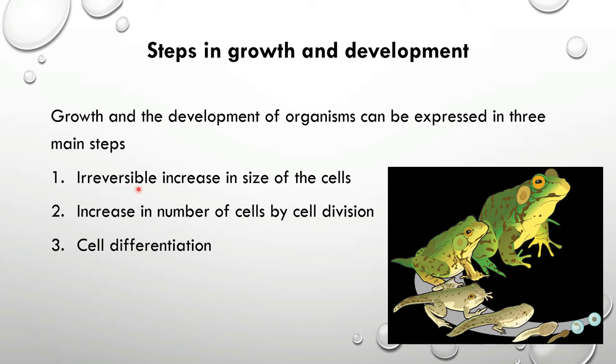In the first step, the cells increase in size, and after achieving the maximum size and maximum growth, the cells begin to divide, and with the division of cells the cell number increases. The formed cells differentiate to form different tissues, organs, and systems, and build up the whole organism. So this is the total process involved in growth and development of organisms.